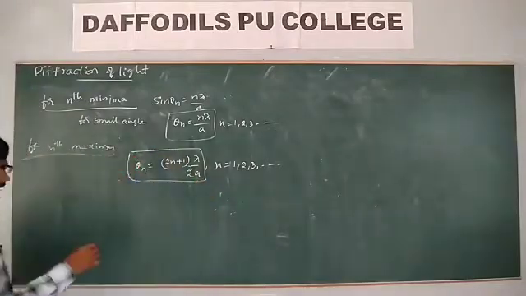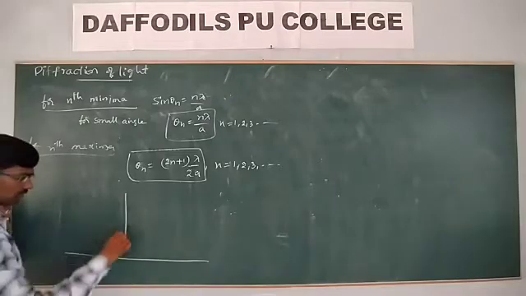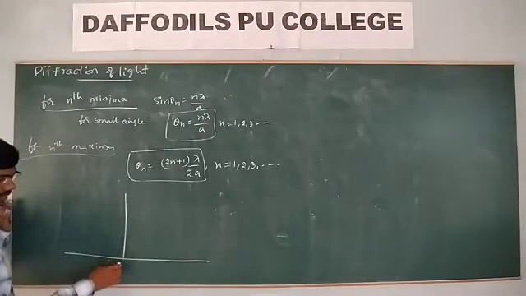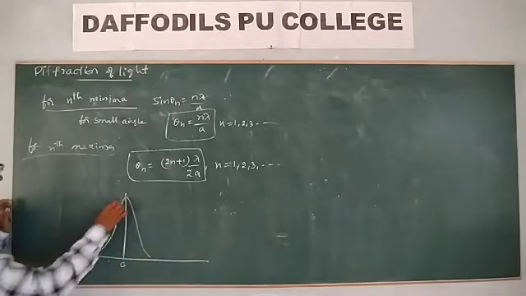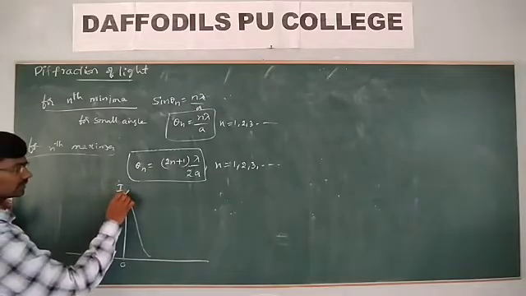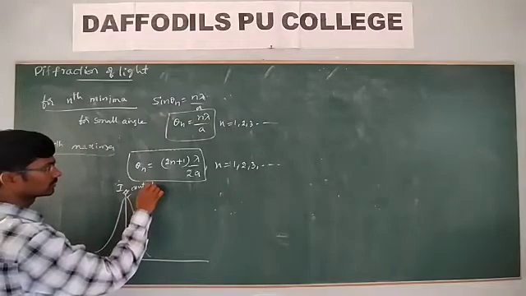Now let me draw the diffraction pattern of the light. This is a screen, and this is the center, 0. At the center we will get the maximum intensity, that is I0. This is the central maxima.